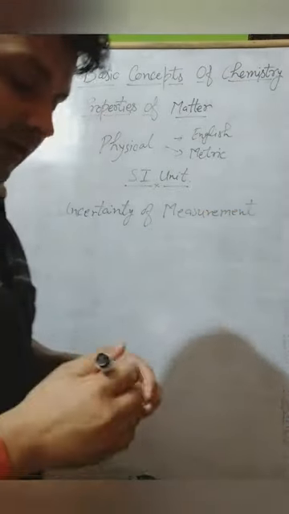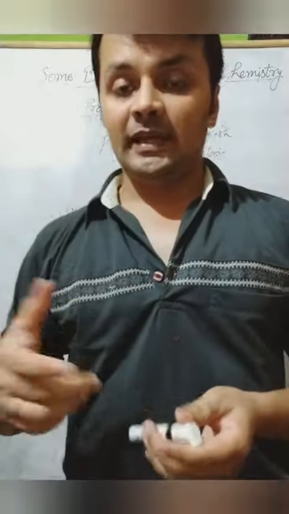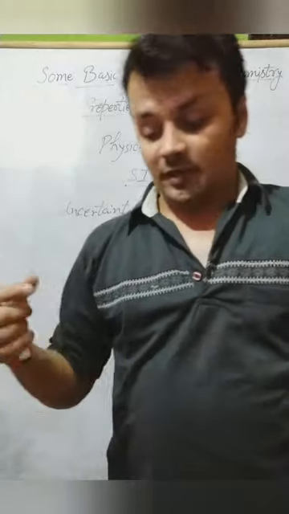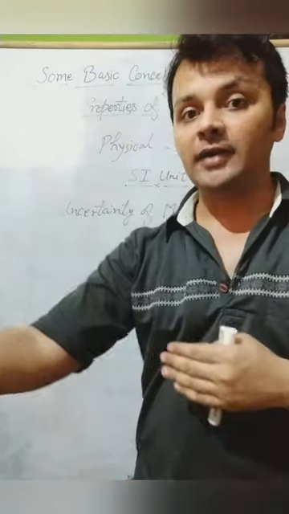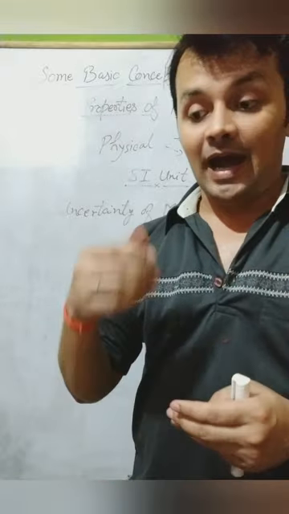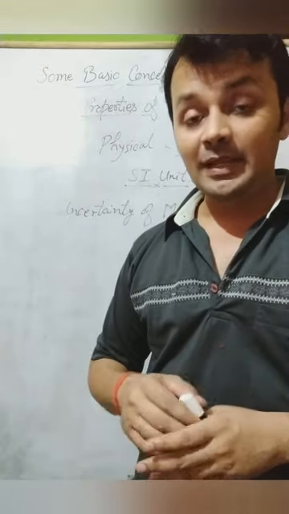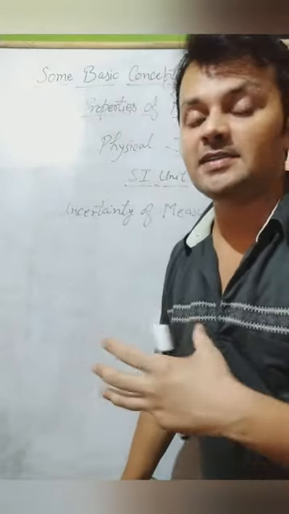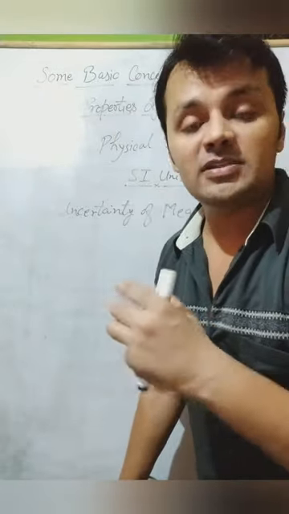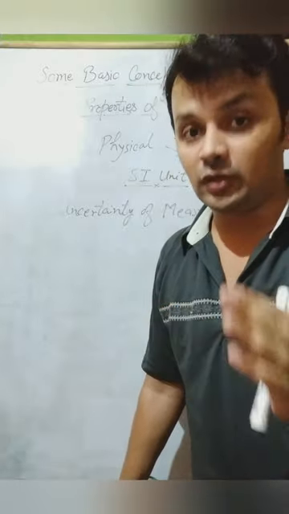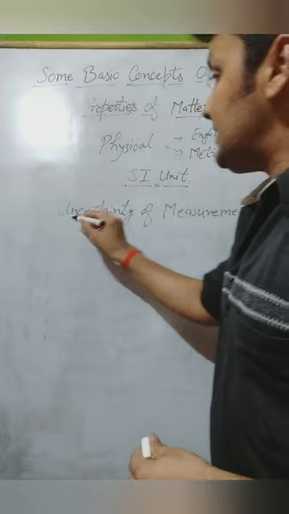For example, like a length we have measured. In physics, you must have heard about vernier calipers, which is used to measure length up to the 10th part of a millimeter. Then there is a screw gauge that is used to measure the 100th part of a millimeter in length. So that much precise length can be measured. Can you measure that much precise length by using a simple scale? No. That causes the uncertainty.